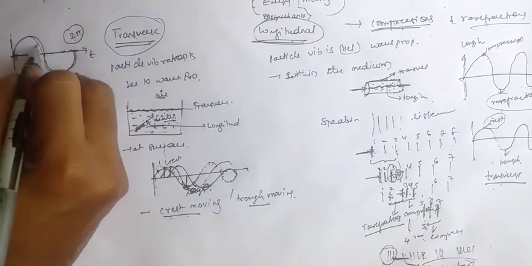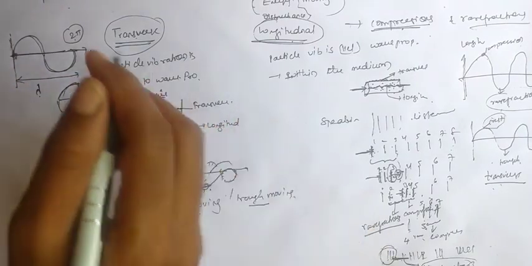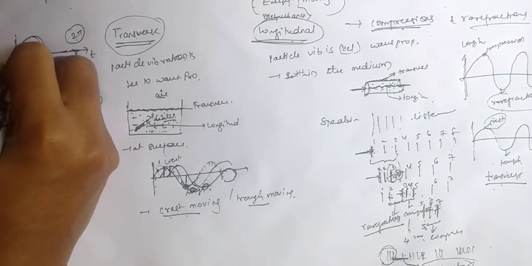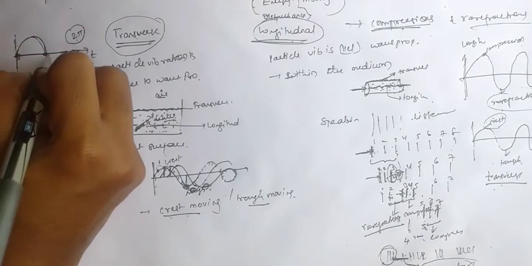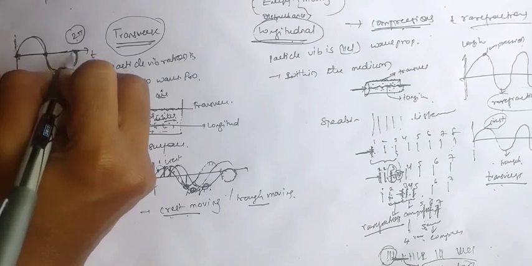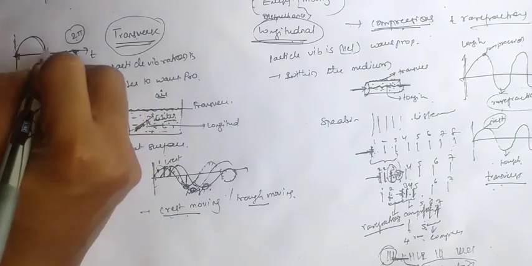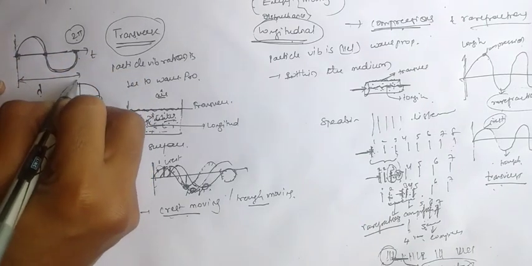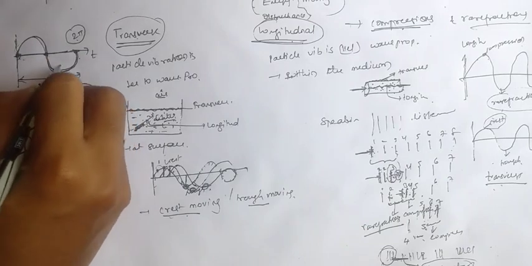Okay, so that is the length of the one cycle, lambda. Here for the positive cycle we are having lambda by 2, and for the negative cycle we are also having lambda by 2. So the total length of the wave is lambda. Okay, so this is the wavelength of this wave.